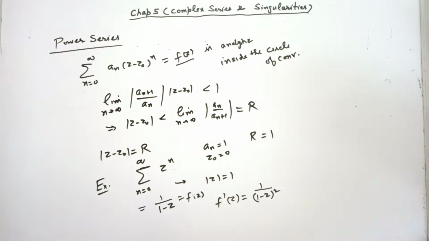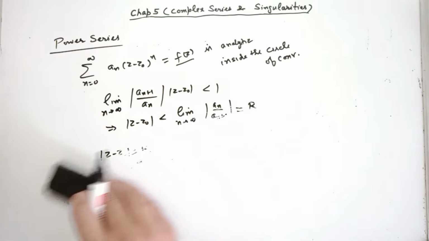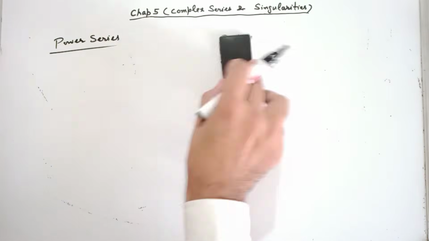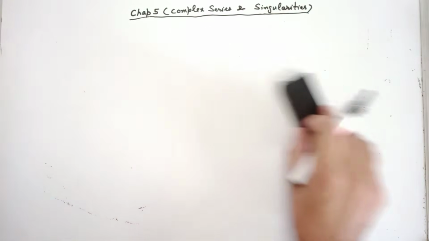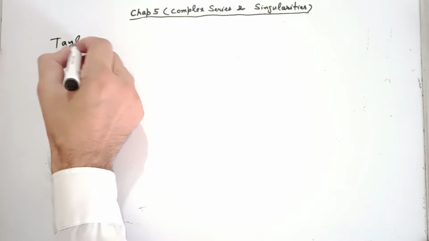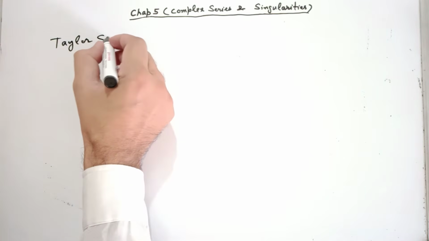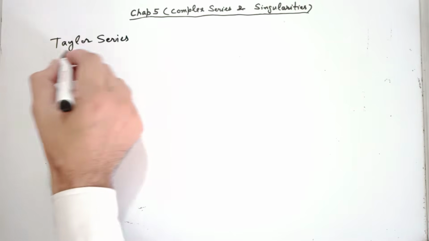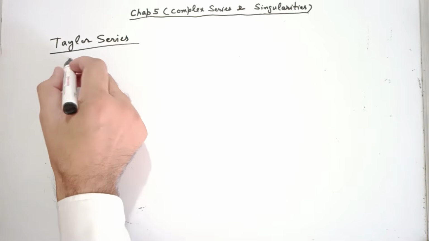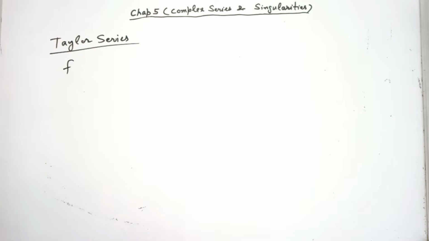Alright, after this, let us see two very important series, which are Taylor's and Laurent series. First, let us see what is Taylor series. You are familiar with Taylor series in reals. It's similar to that. But the statement of course differs.